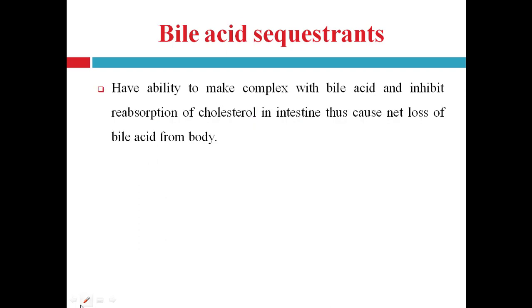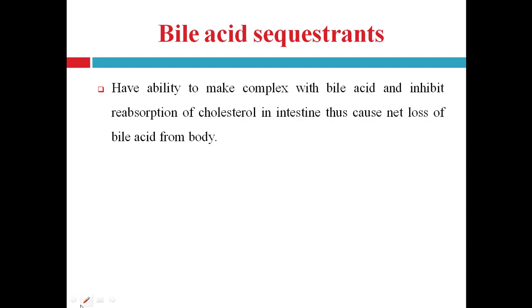Now, bile acids are secreted by the liver to the intestine, where they aid in the dissolution and absorption of lipid. First of all, what is the role of bile acid, and what are bile acid sequestrants? Bile acid sequestrants keep the bile acid stored or conserved, right?